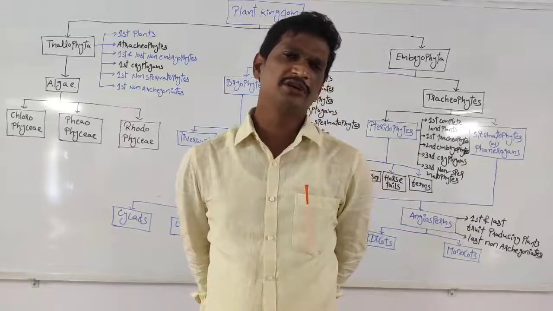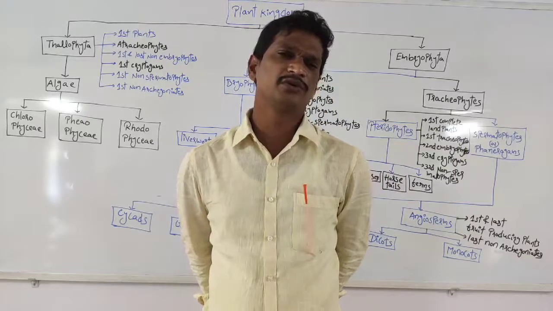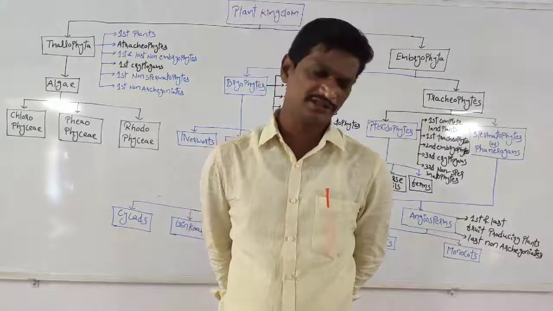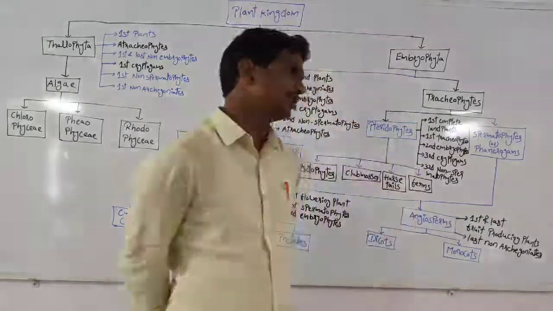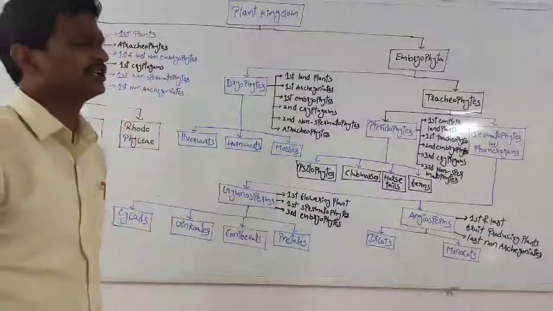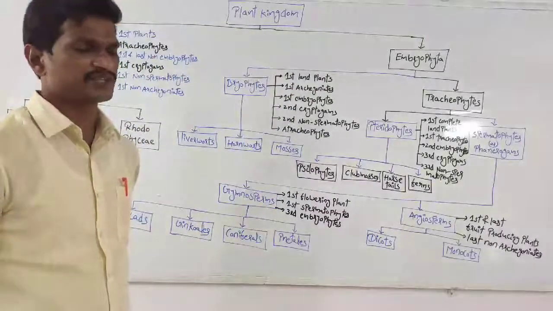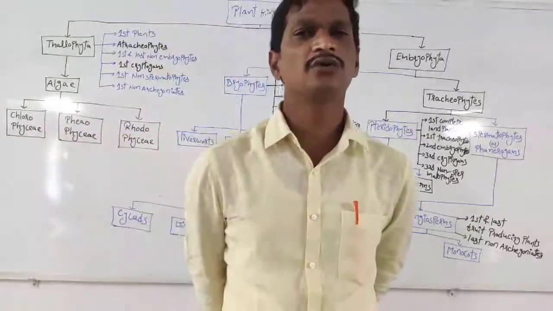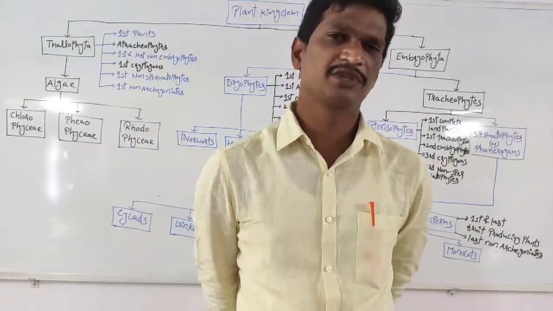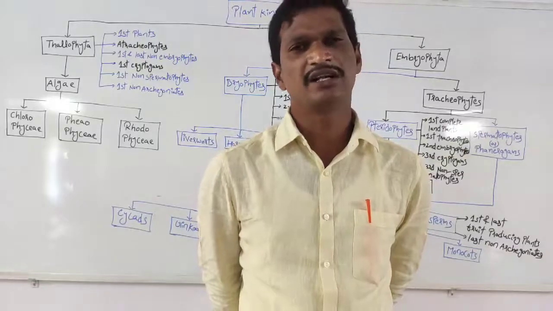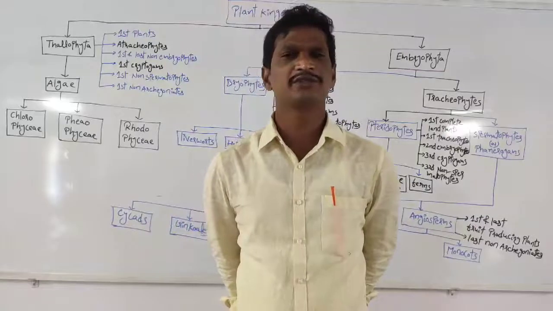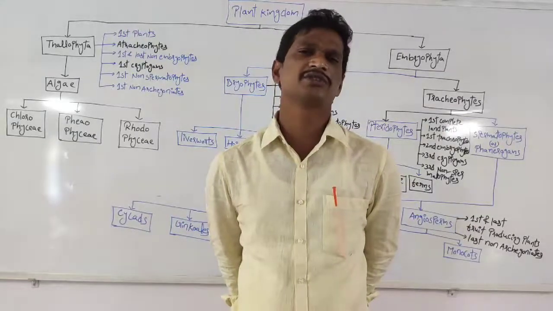Right? In this chapter, we are going to discuss the different types of plants. So here, the total plants are included in the plant kingdom. Right? We know plants are multicellular autotrophic organisms which have chloroplast, which performs the photosynthesis process.